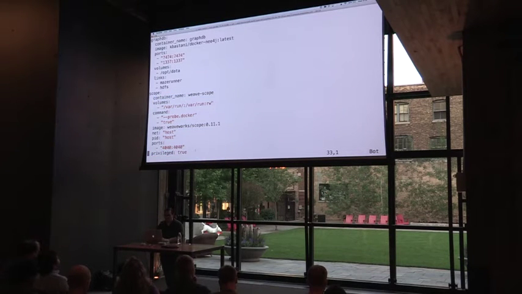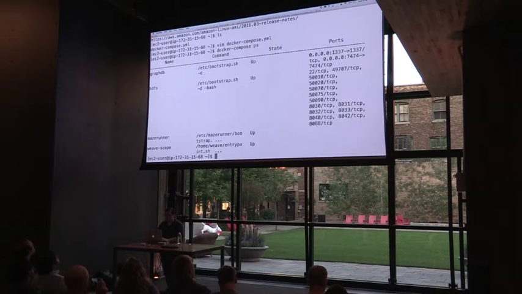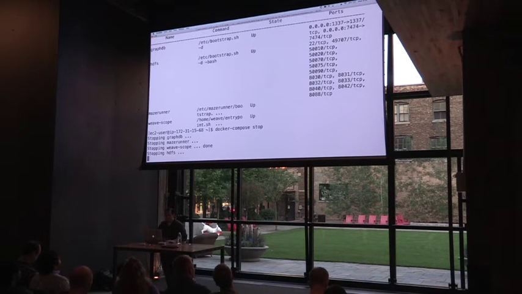Now, if I back out of this, we can see with Docker Compose, let's see, ps. I already have these running. So what I'll do is I'm just going to shut this down and show you how it works from scratch. This might take a second. Any second now. I should have just killed them all.